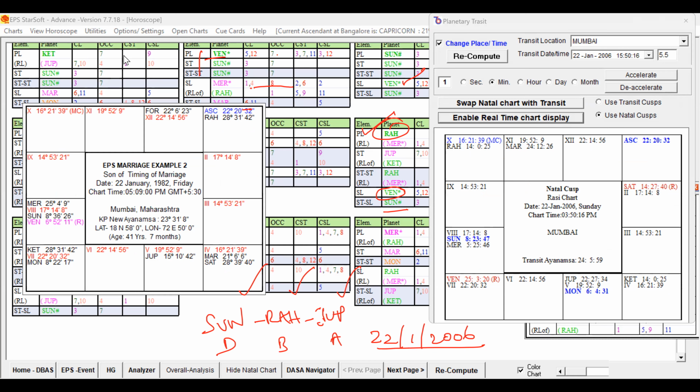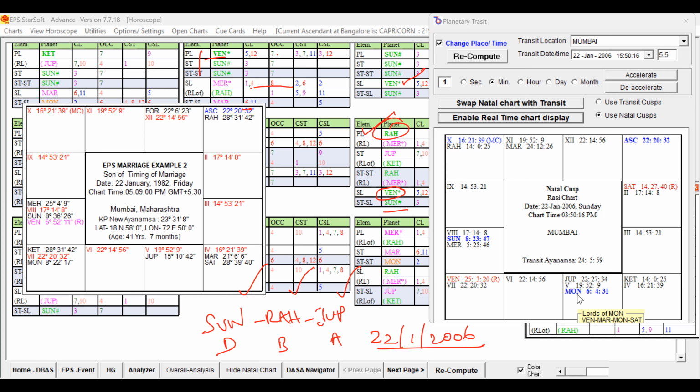Which planet do we have to check? Jupiter transit we can check first, not only because of the Antara, but also being the beneficial planet in general for all auspicious events. Jupiter is in the sign of Libra in its natal position. And Jupiter is aspecting the 9th house, the 11th house, and the Lagna. Aspecting the Lagna is good, but it is not aspecting the natal second lord, seventh lord, Venus or moon.